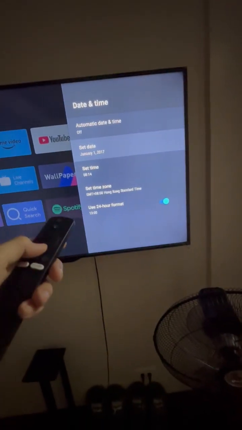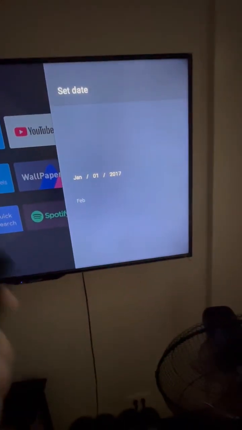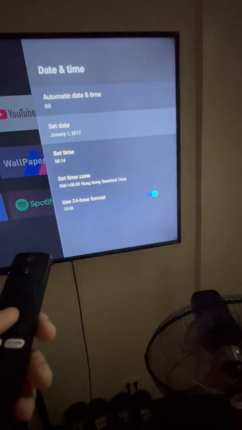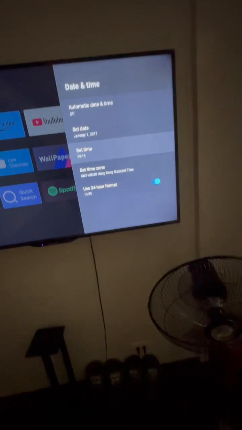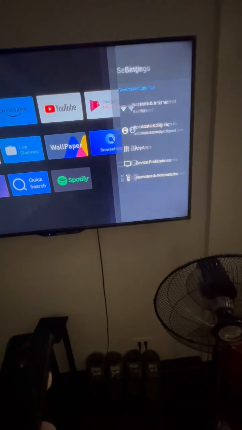Then you can select these here. Click here on the date and just put in the date of today. So that would be whatever that is, November 20. And then here set the time to 12:30 or whatever the time is at that moment. So once you did that, it will work again and it will have Wi-Fi again and you can watch Netflix or Disney Plus.